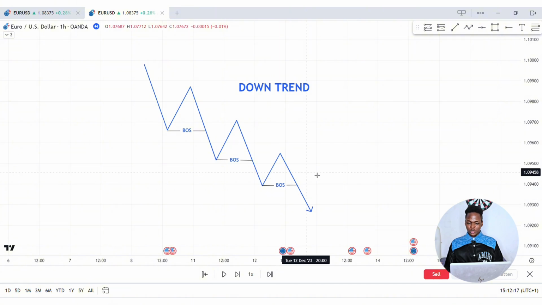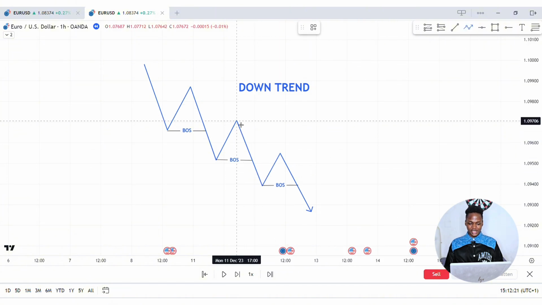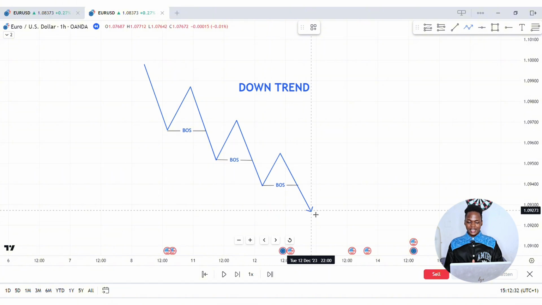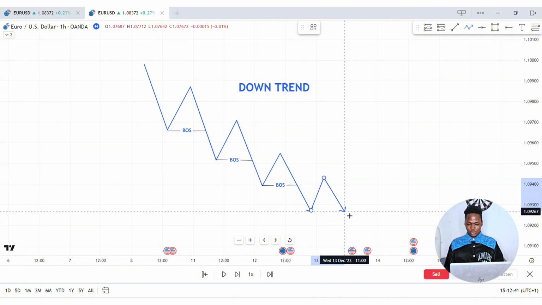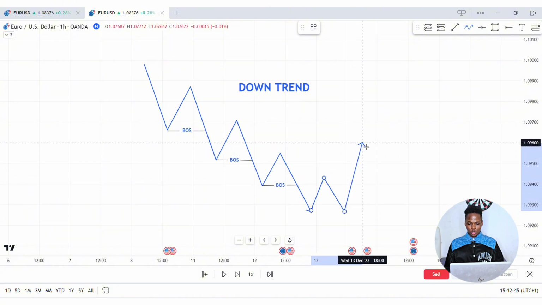right? So in a downtrend, you don't want to see price do what? You don't want to see price break structure to the upside. We want to see that break to the downside. So what I'm saying is there's going to be a particular time in a downtrend where price is going to struggle to continue going lower. You can see right here, retracement. Price is meant to break to the downside, but then price is not going to break the structure to the downside. It's then going to start going up to break structure to the upside.